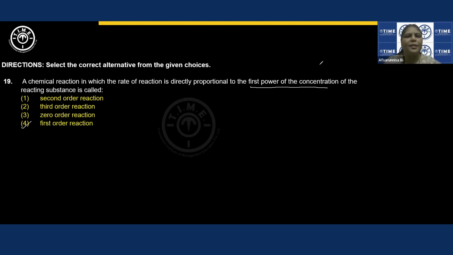Second power of the concentration means it will be second order. So the rate of the reaction will be directly proportional to the concentration of the reactants raised to the power. If this is 1, then it will be first order reaction. If this is equal to 2, that will be second order reaction. Because they have given first power of the concentration, it is first order reaction. Hope it's clear.